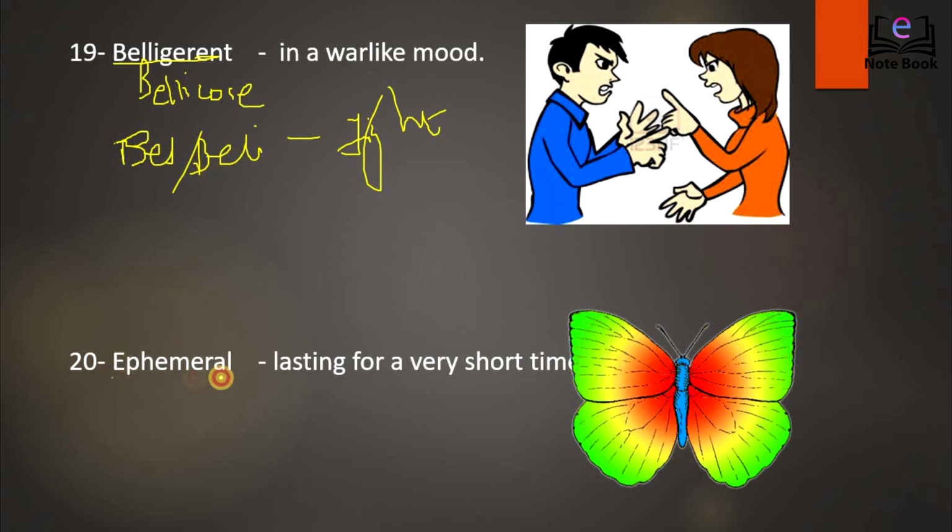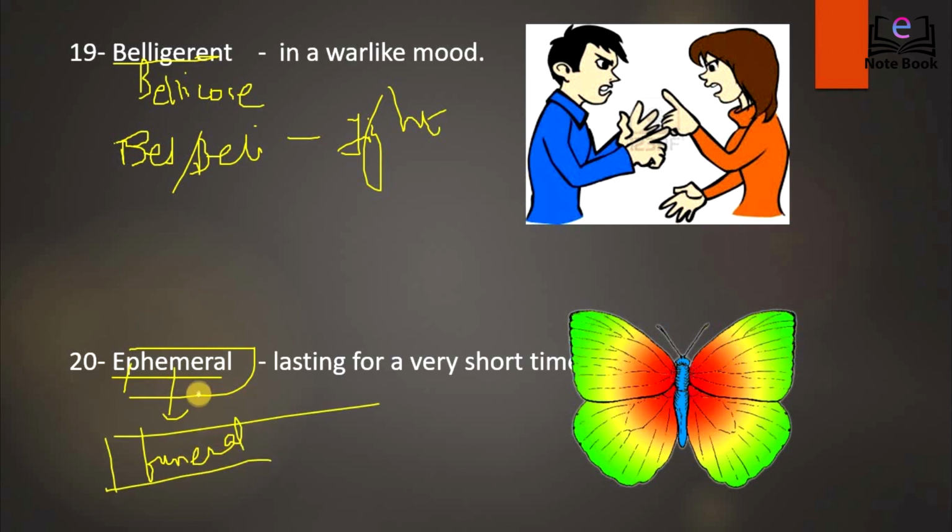And here's the last word, ephemeral. Ephemeral is a term used for something which lasts for a very short time. To remember this word, remember this part. Femoral or related to funeral. Something that dies very early or something that lasts only for a very short period of time is said to be ephemeral. You can relate it to butterfly as well, having lifespan of 1 to 2 weeks only.